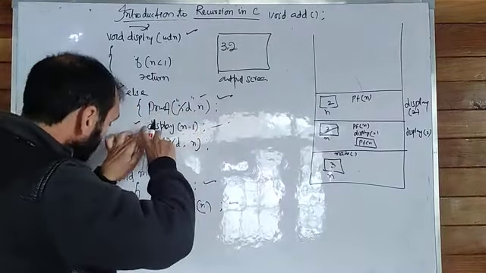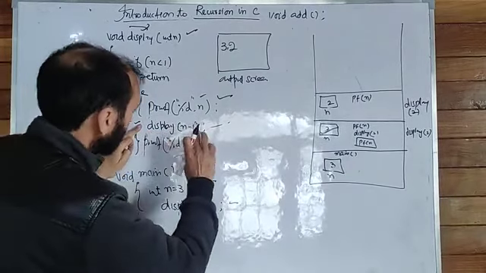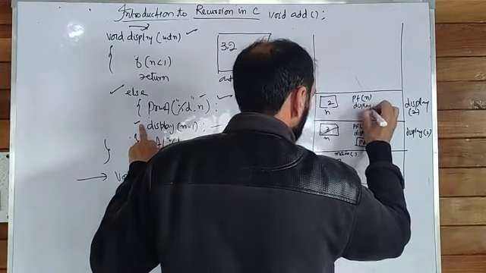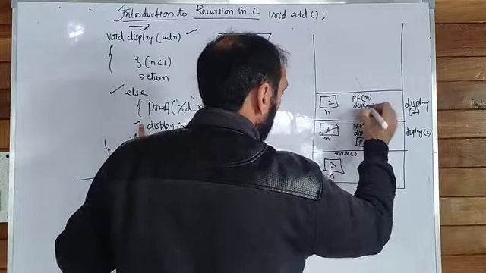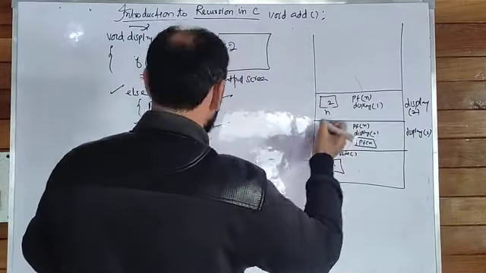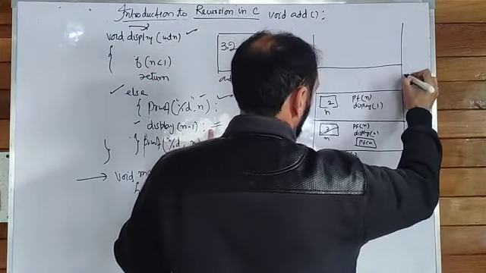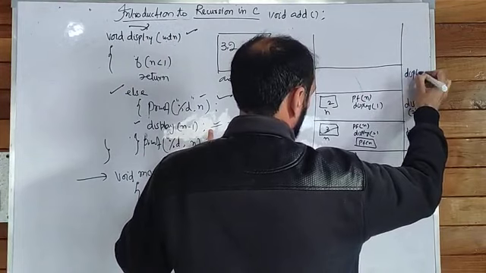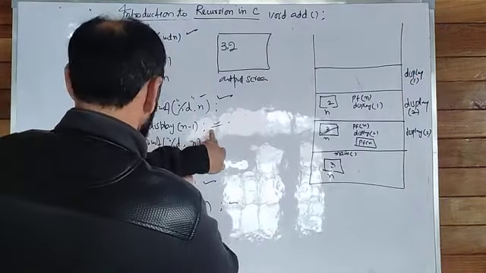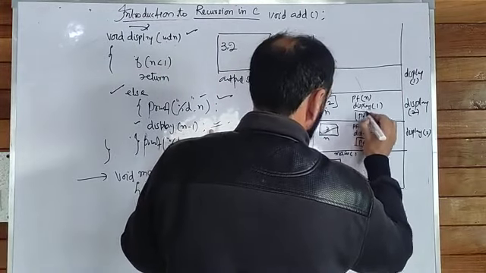And after execution of this line, the control will reach here. Display n-1, that means another call. n was 2, 2 minus 1 equals 1. That means another function is going to be called. Another frame will be allocated for display 1, and printf n. Those statements which are not yet executed, I have put them in a rectangle.